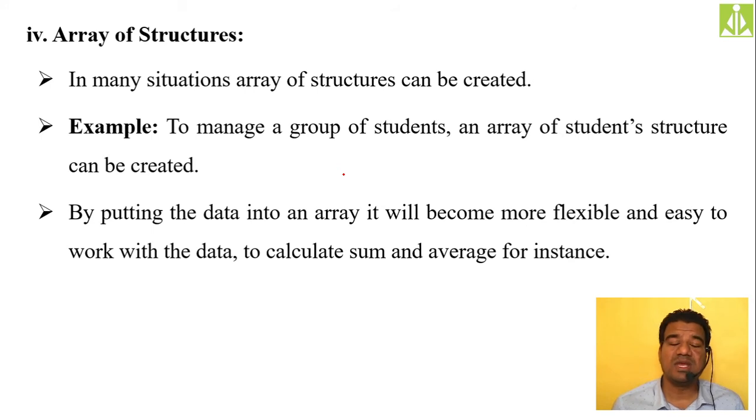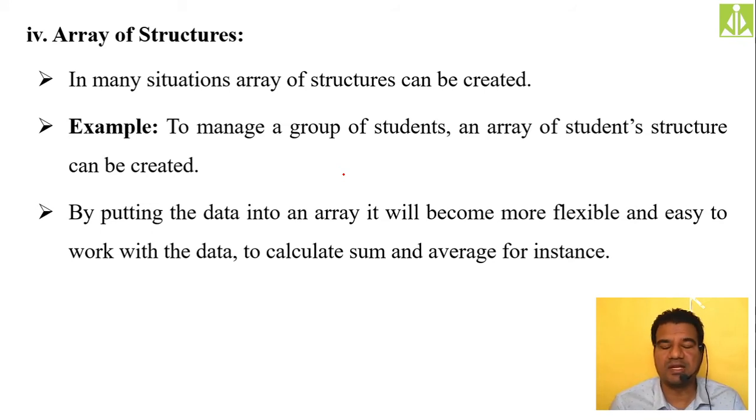So like this we can maintain a student record in our application by using a structure, because student details are heterogeneous types. To store that heterogeneous data as a single entity, definitely we have to go for the structures concept. For one student it is okay, we can create a structure and create one variable of that structure.